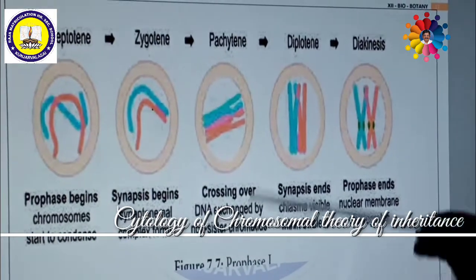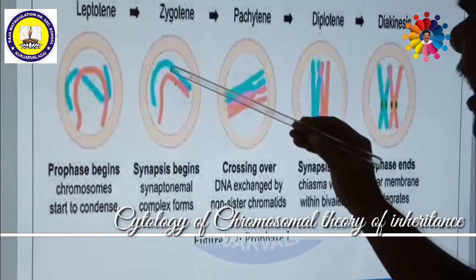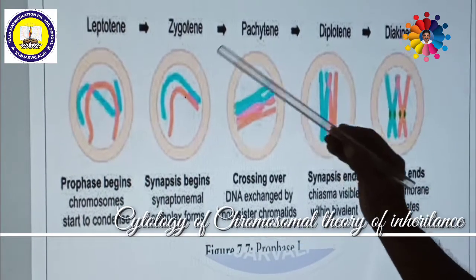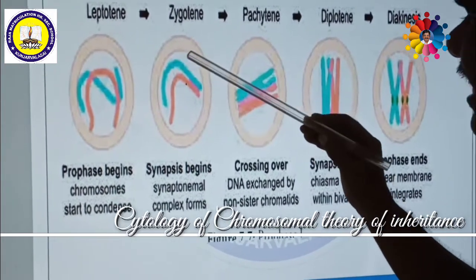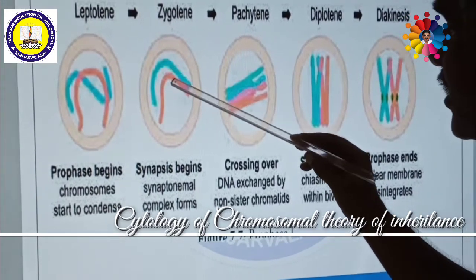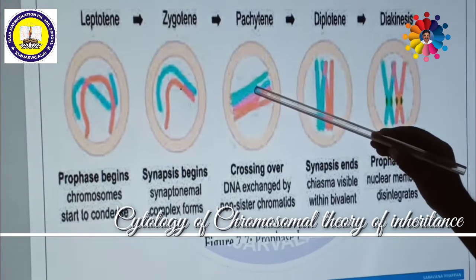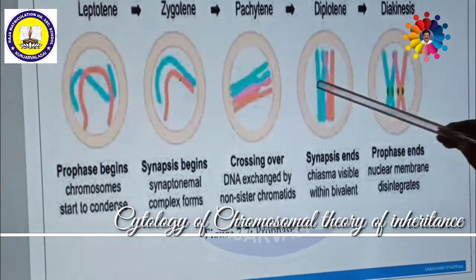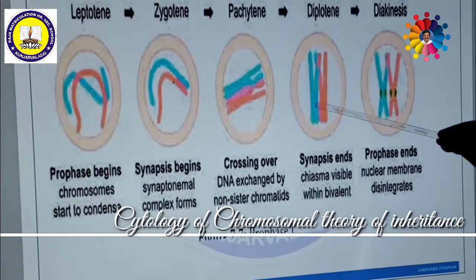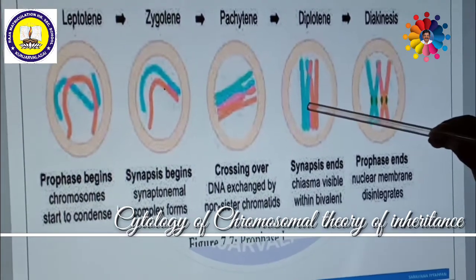Then pachytene. The pachytene stage is most important. These pairing chromosomes are called homologous chromosomes. Why? Homo means same, logous means same place. So similar kinds of chromosomes very close to each other are called homologous chromosomes. Imagine this is one homologous chromosome and this is another homologous chromosome. See here, it is clearly visible. Both are homologous chromosomes. These chromosomes have sister chromatids.